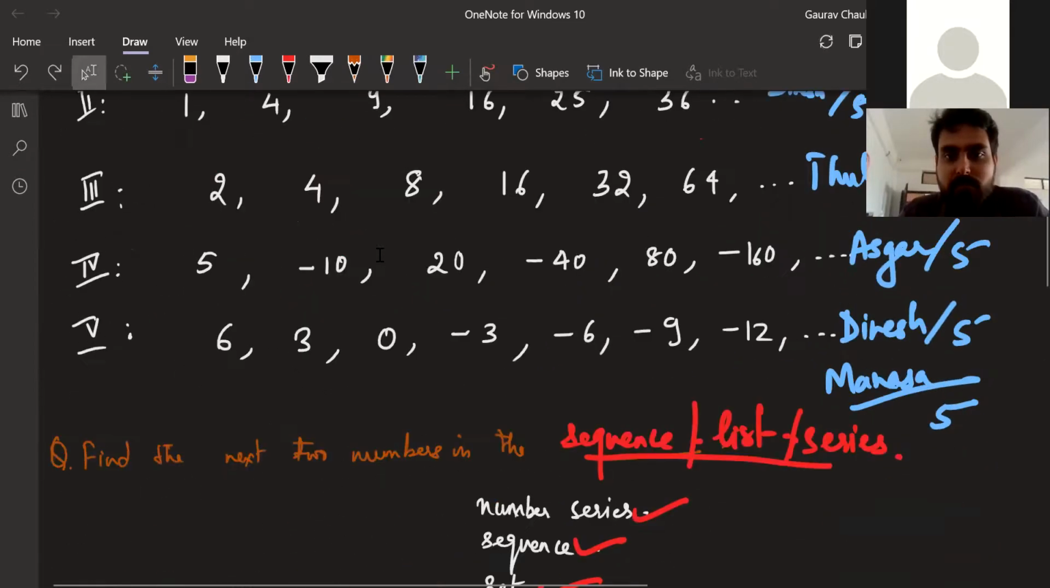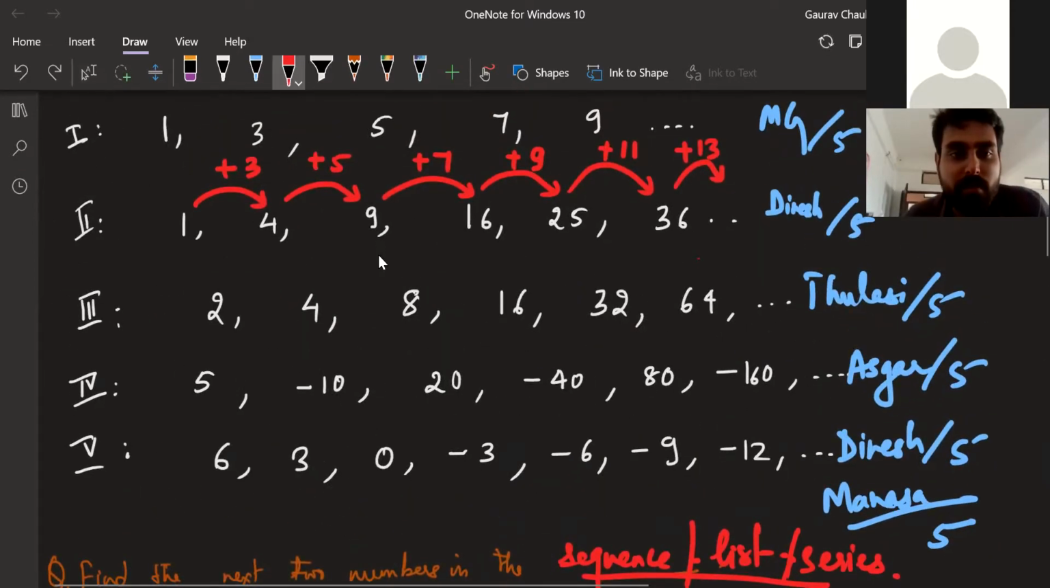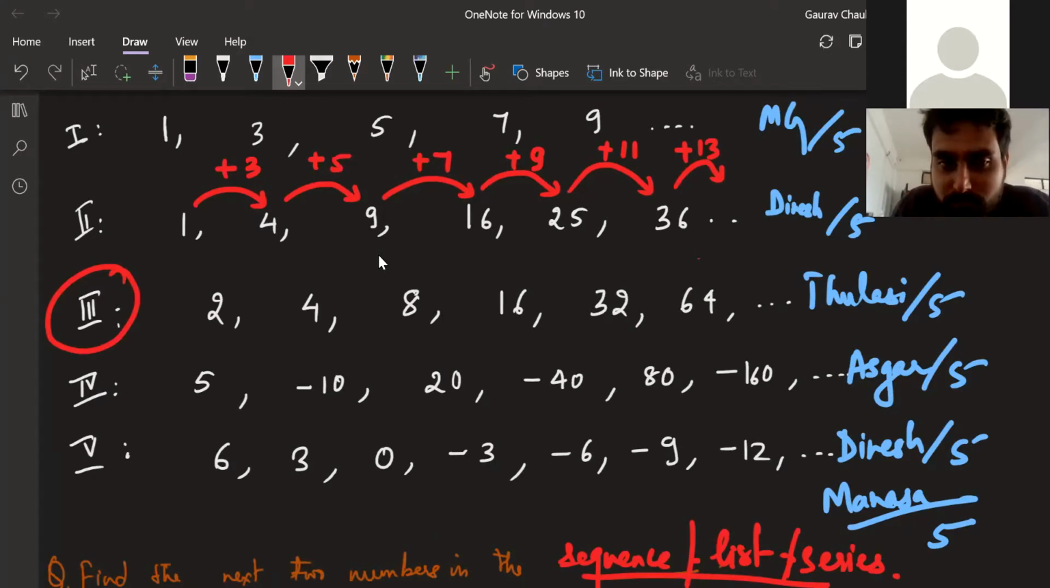Can you give me an example of what a term would be in sequence 3? Sir, 2. 2 is a term. Okay. Any one more example? Sir, 4. Any one more example? 8, 16. One more example? 32, 64. 16 is not a term? 16 also, sir, I said. Okay, cool. So how many terms have we written on the board right now for sequence 3? 7, sir.